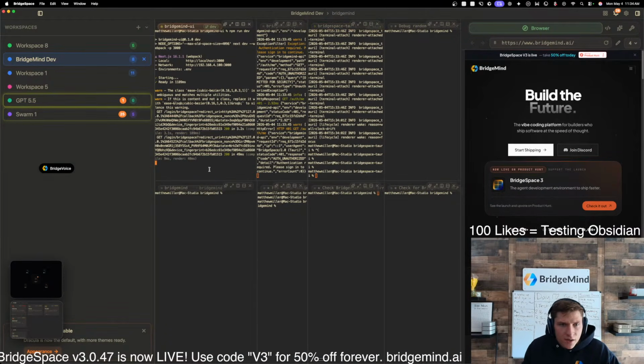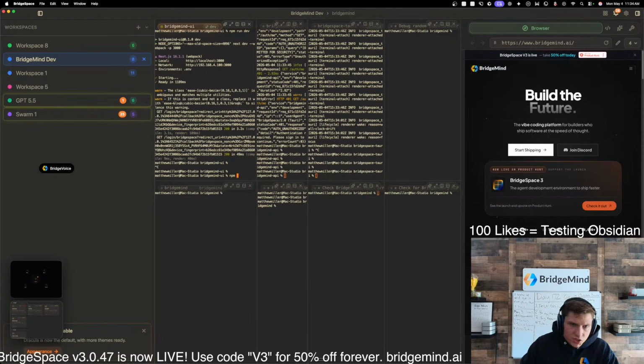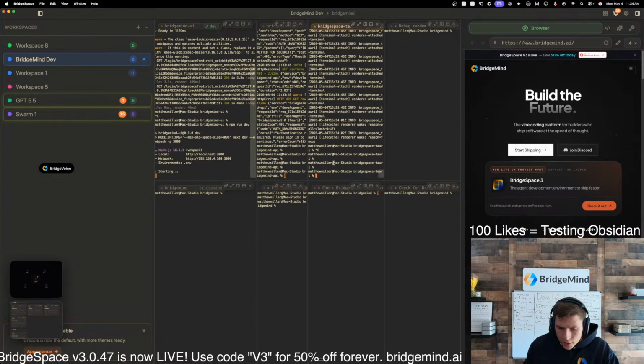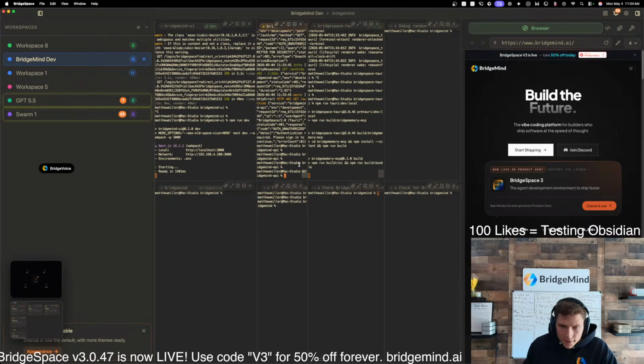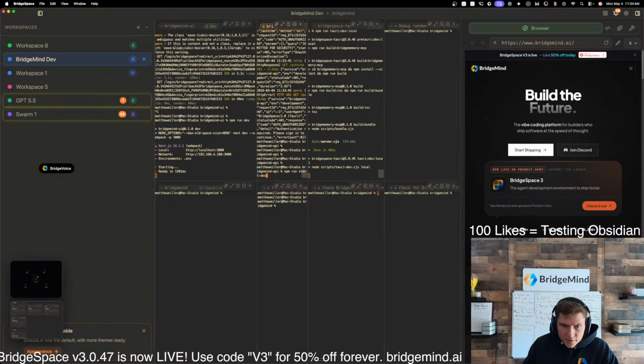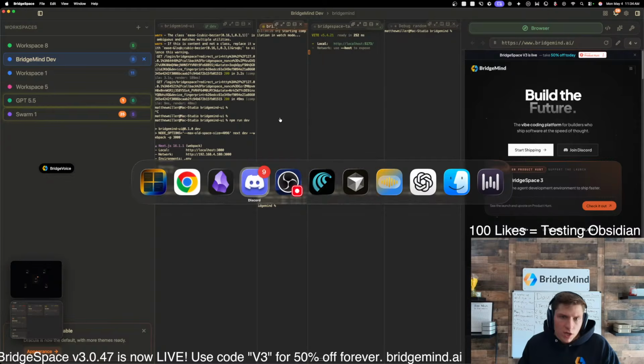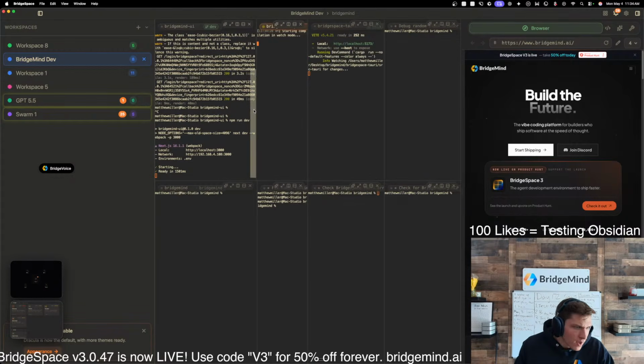Hold on. I'm just gonna restart everything real quick. So let's just run npm run dev, npm run tauri dev local, and then run npm run start dev. I'm gonna load in here. It'll restart in a second.